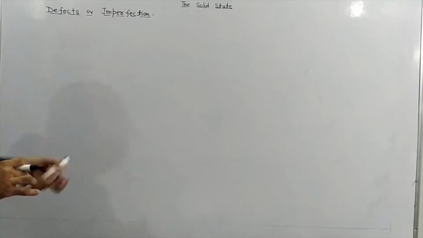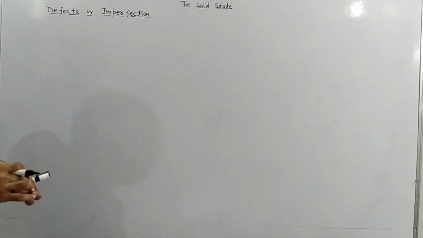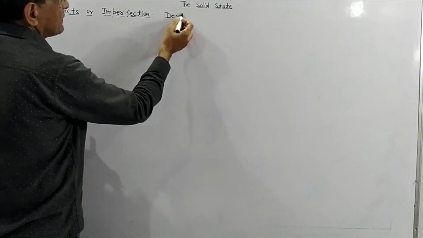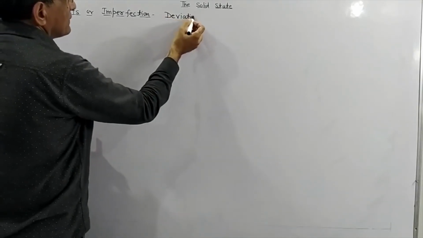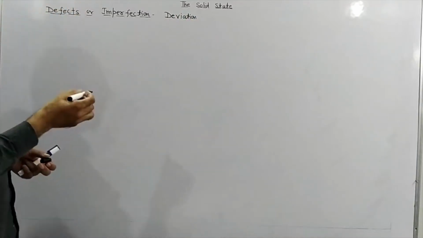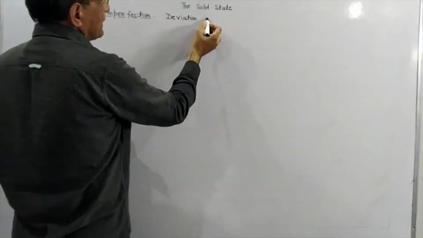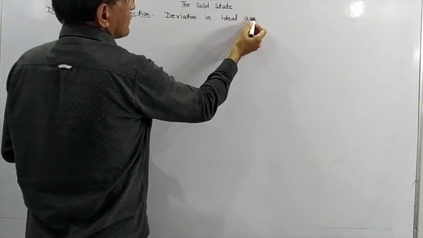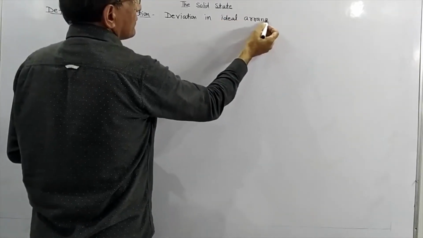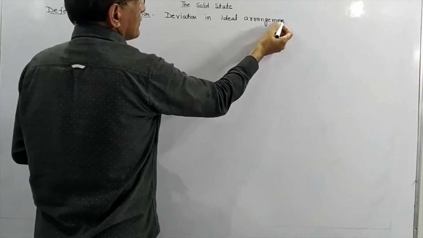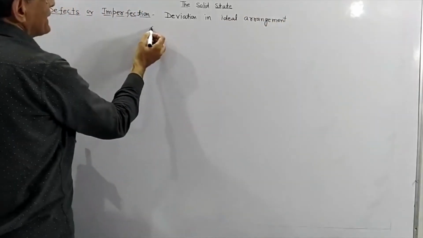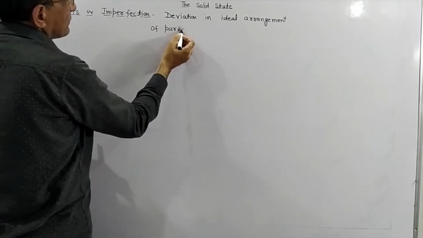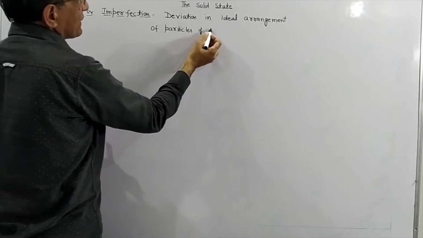So how can we define a defect or imperfection? It is a deviation. Deviation means change in the ideal arrangement of particles of the crystal.